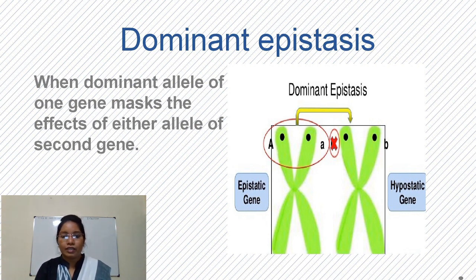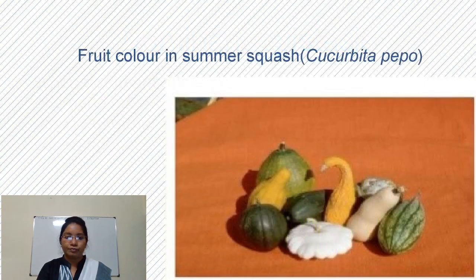In this figure, between A gene and B gene, A gene is dominant and it suppresses expression of B. So dominant gene A is the epistatic gene and B is the hypostatic gene, and this type of interaction is dominant epistatic interaction.